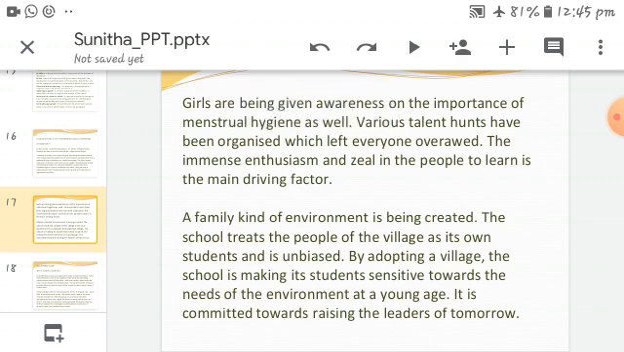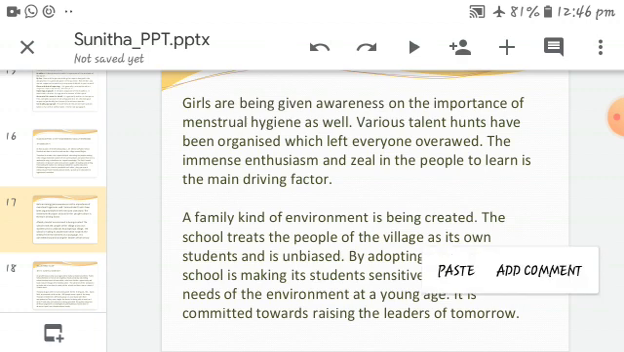The immense enthusiasm and zeal in the people to learn is the main driving factor. So they are doing such kinds of activities because the main purpose, the immense enthusiasm and zeal in the people to learn, is the main driving factor. The girls are being given awareness on the importance of menstrual hygiene as well, and various talent hunts have been organized which left everyone overjoyed. The immense enthusiasm and zeal in the people to learn is the main driving factor. So the main aim is to educate the people in the village.